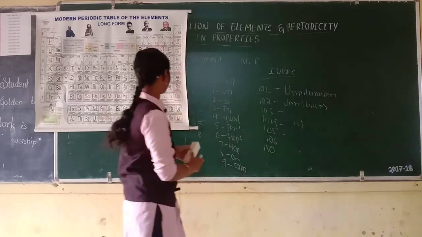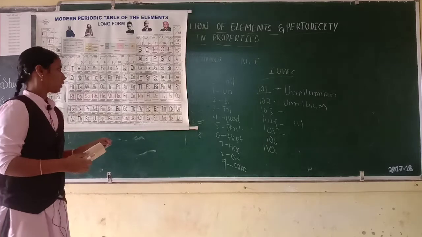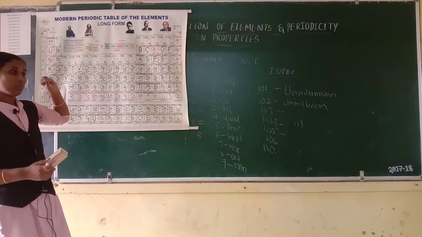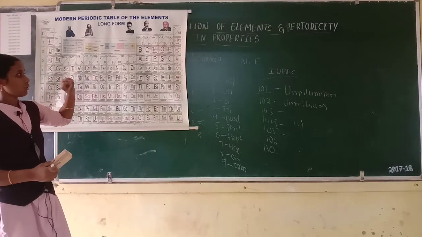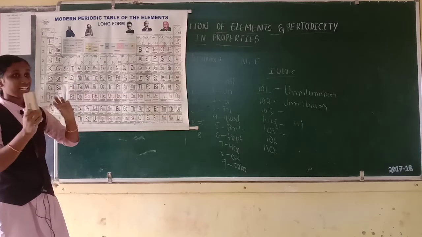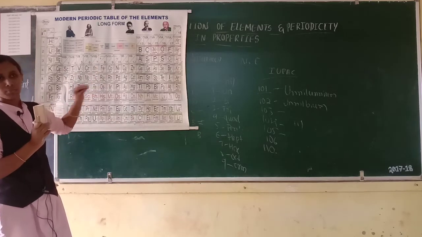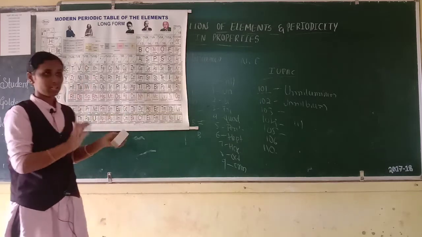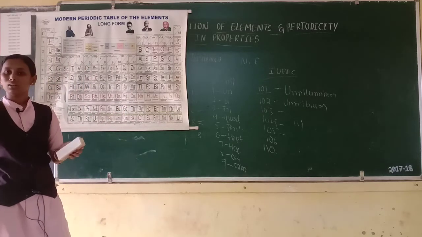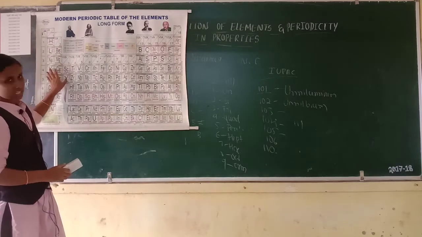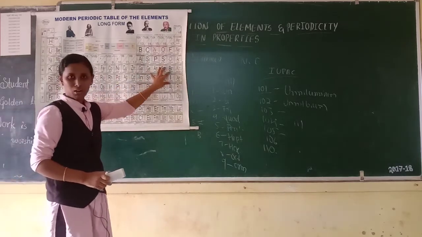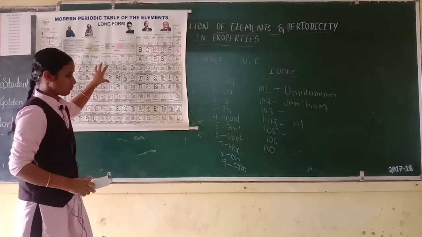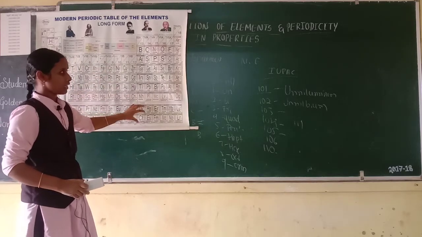In the next video we are going to study the physical and chemical trends in the modern periodic table. Before that we are going to study metals, non-metals and metalloids. These are S block elements, P block elements, D block elements, F block elements.